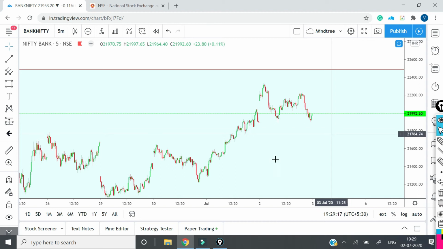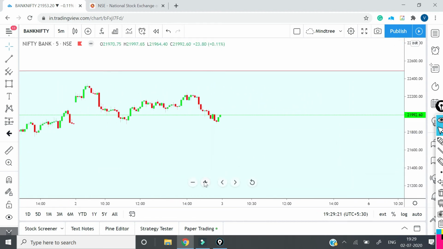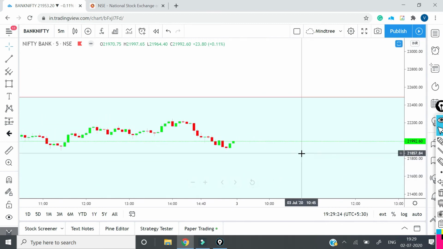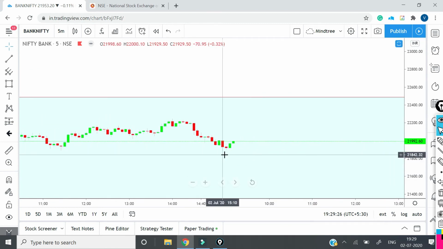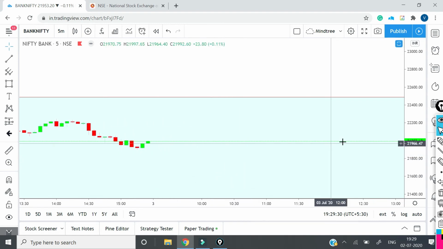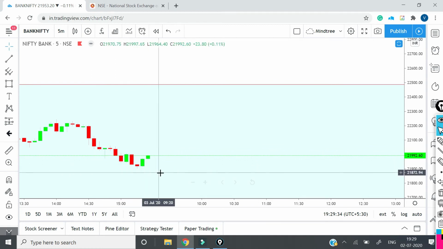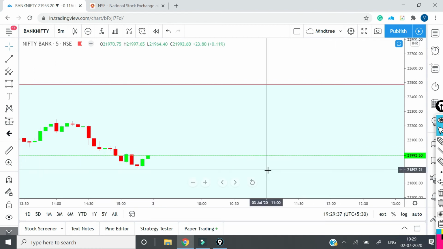Now if you see in the 5 minutes time frame, we can see some sort of reversal. There was a candle which is called a doji or spinning top kind of candle. Basically it is a reversal pattern candle, you can see it over here, or this is a hammer kind of candle because it has got a body.